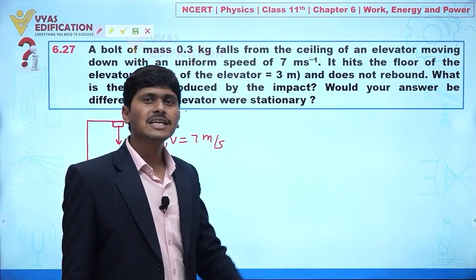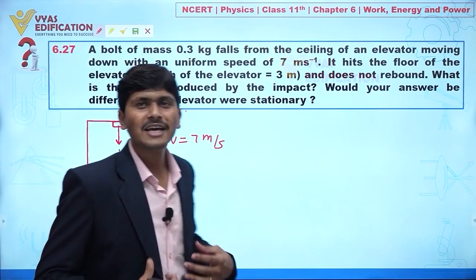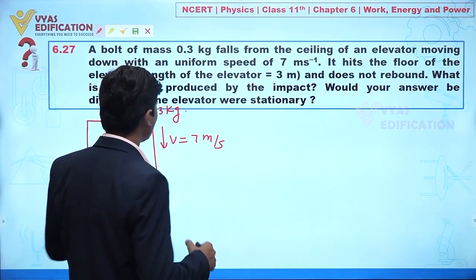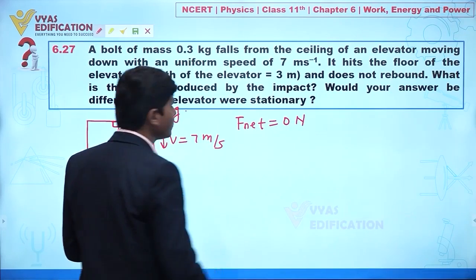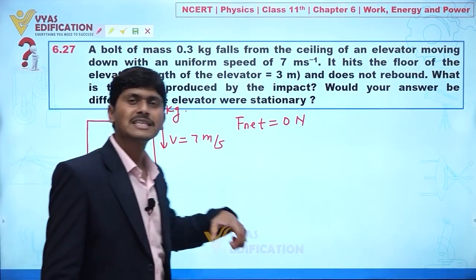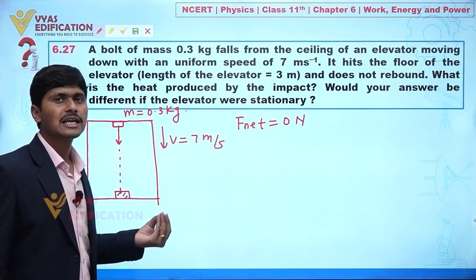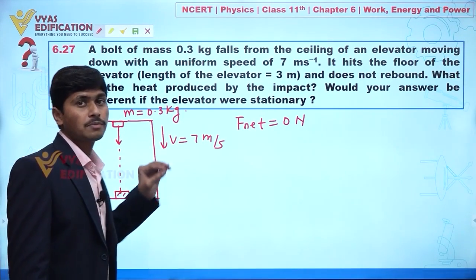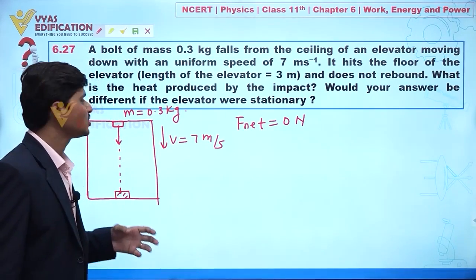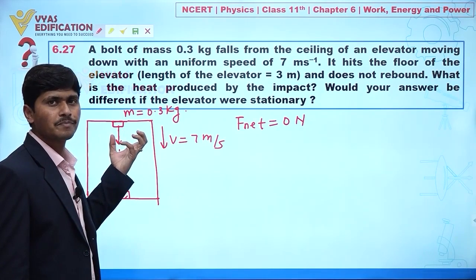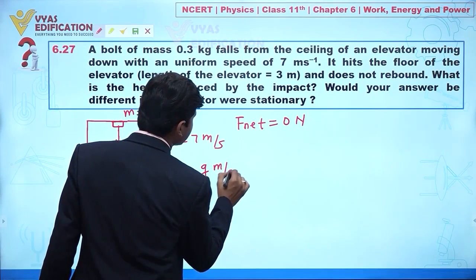First, let us try to understand when this elevator is going with a uniform speed. It means we can say net force is equal to 0. Why? Because uniform speed is given. It means acceleration is 0, and acceleration 0 means net force is 0. Or you can understand it like this: if we observe from a non-inertial frame, definitely there is no change in the acceleration of this bolt. Clear? Or we can say the acceleration acting on this bolt is equal to g meter per second square.